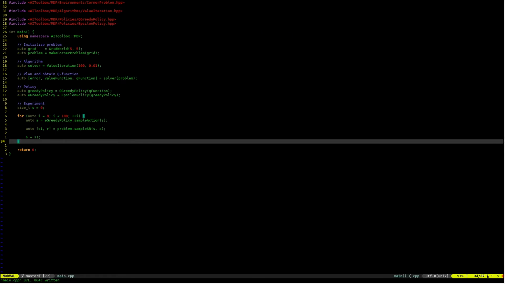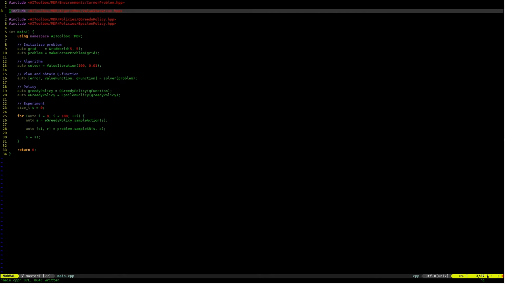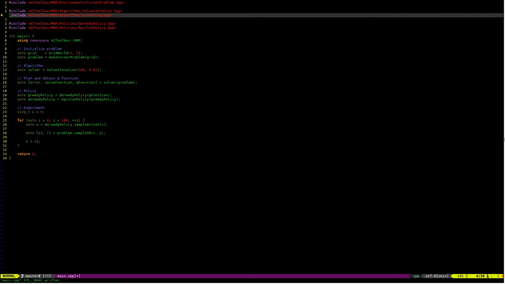AI-Toolbox tries very hard to keep a uniform interface throughout the library. This allows you to try different algorithms very easily and with minimal modifications to the code. We can show an example of this by replacing value iteration with Q-learning in our simple example. First, we include the appropriate file for Q-learning. We then replace value iteration with Q-learning.